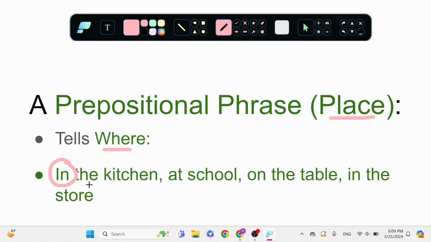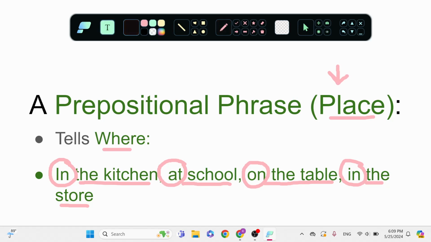This place is the kitchen. In the kitchen. This is where. At. At what place? At school. On, that's my preposition. Where is it? On the table. That's my place. Or in. Where is it? It's in the store.